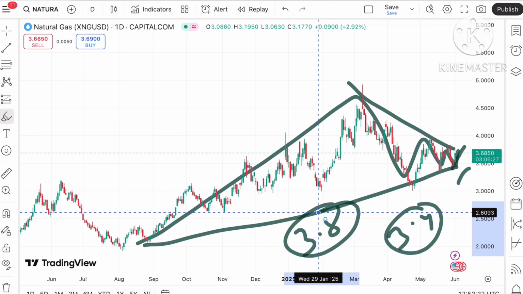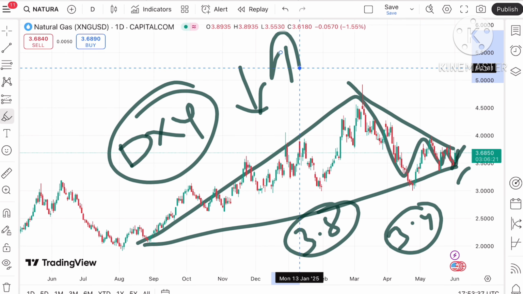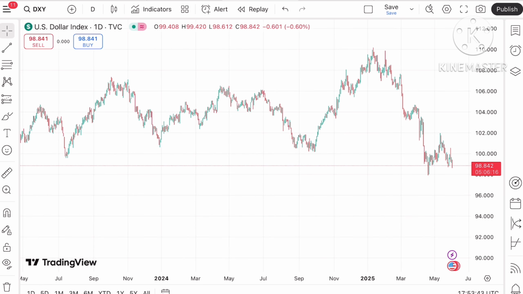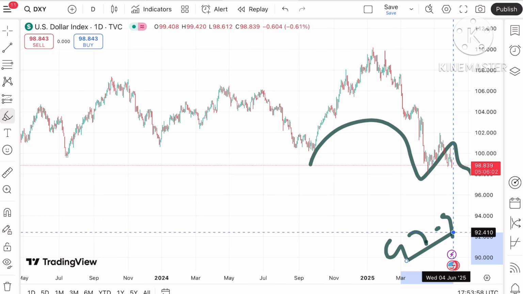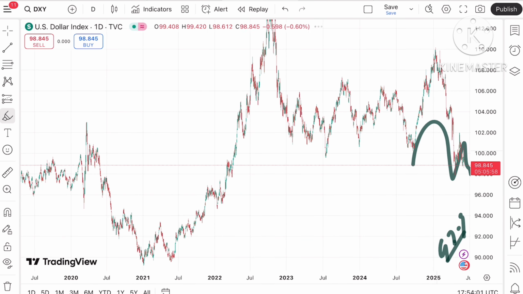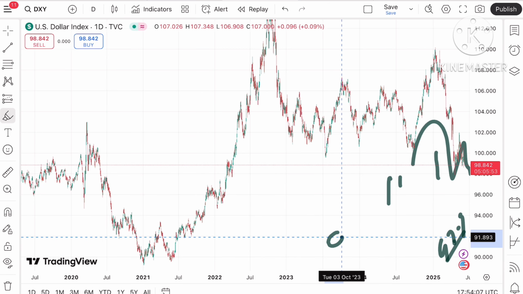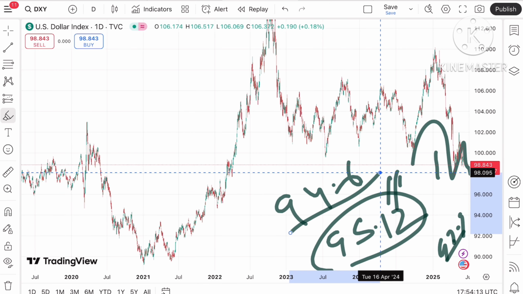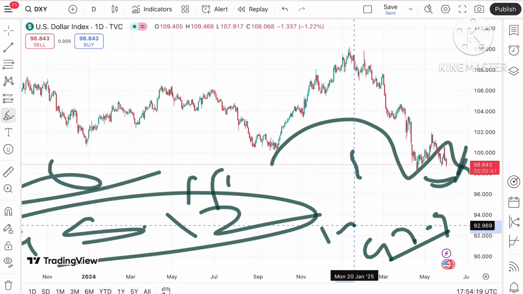Looking at the dollar index, natural gas price depends on a lot of factors. The dollar index is one of them because they are inversely related to each other. The dollar index is now trading on the downside, and there is a higher chance that it can fall further. It can touch a level of around 97.9, and if the price goes below that level, it can go further low towards 97.6 to 96.8, and if that doesn't sustain, it can move towards 95.12, and if the price falls below this level, chance of touching 94.6 we can see. But if it starts sustaining over this level, it can move towards 99.3 to 100.5.